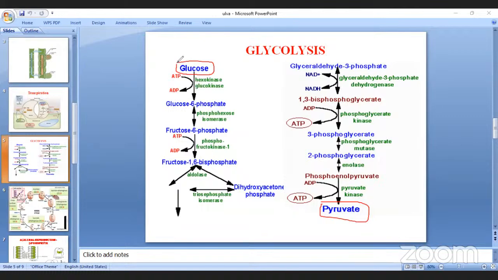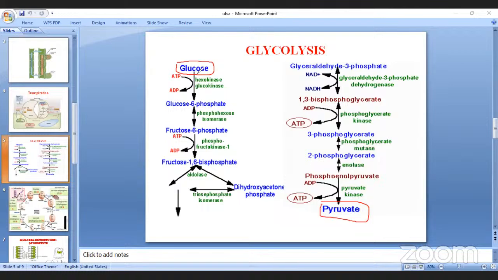How is glucose formed? How is the carbohydrate glucose formed in plants? With the help of sunlight, sir. With the help of sunlight, by the photosynthesis process, right?